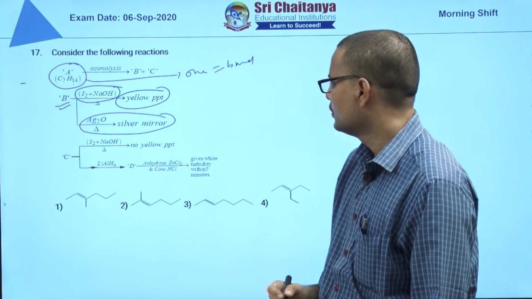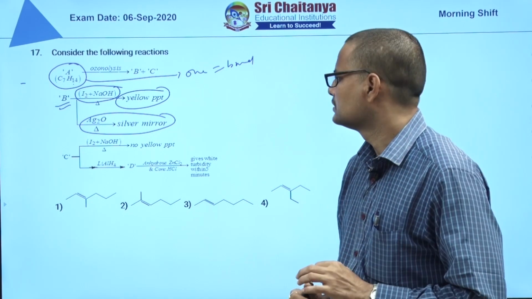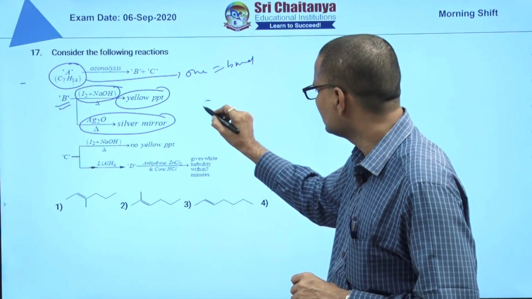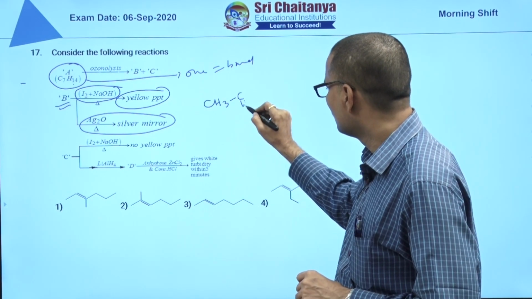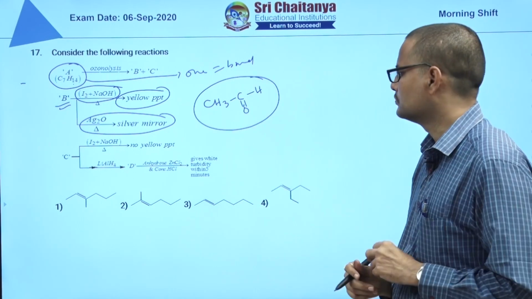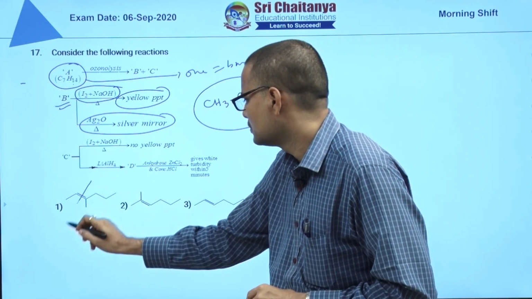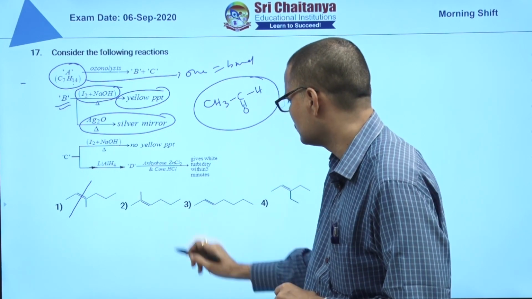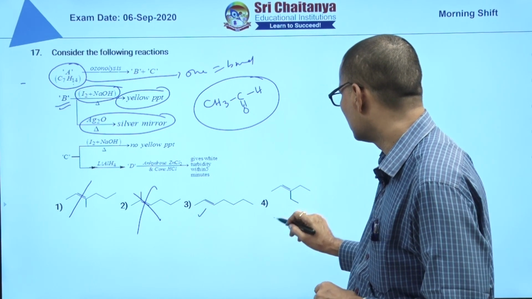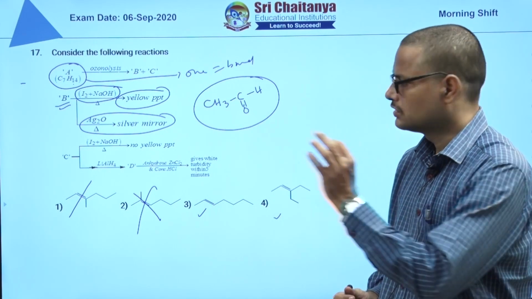Silver mirror means aldehyde. So aldehyde with iodoform test: the only aldehyde which gives the iodoform test is CH3CHO. So obviously after ozonolysis one is CH3CHO. This case CH3CHO is not possible, this is possible, this is also possible. So the second option is eliminated after analyzing the B reaction.